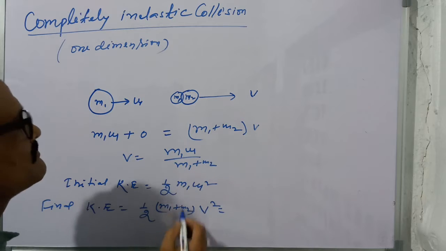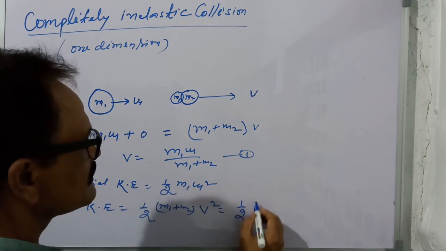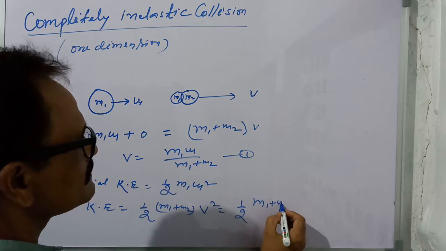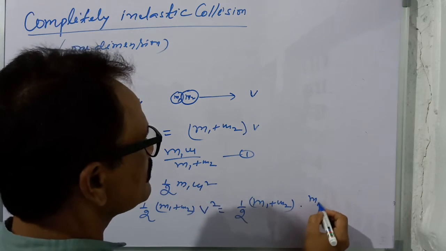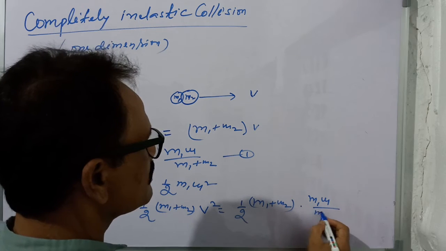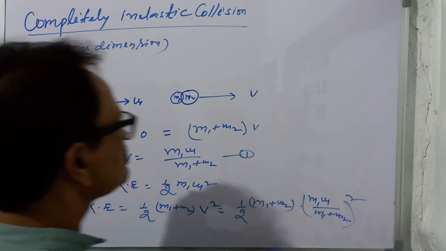Putting the value of v from relation 1, we get half (m1 plus m2) times (m1 u1 divided by (m1 plus m2)) whole square.